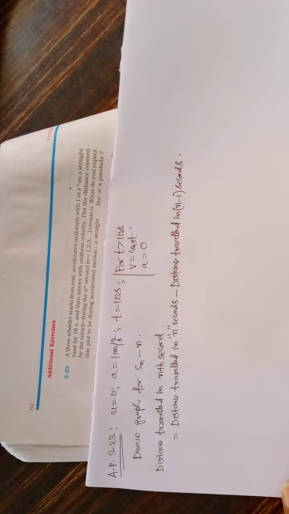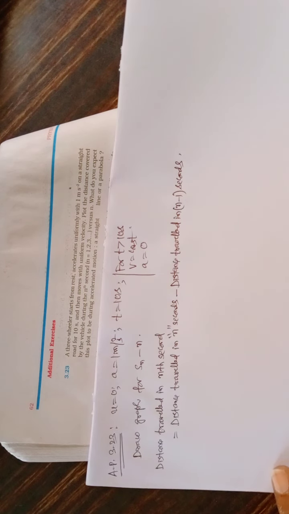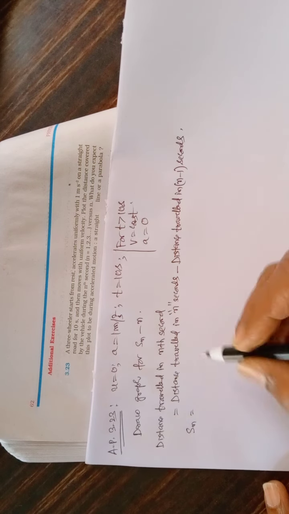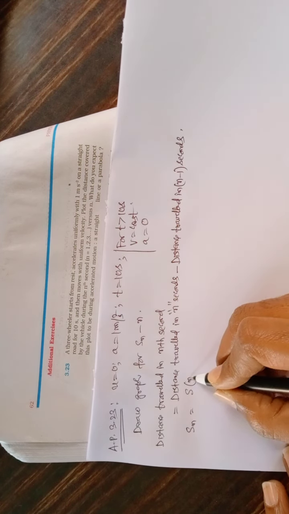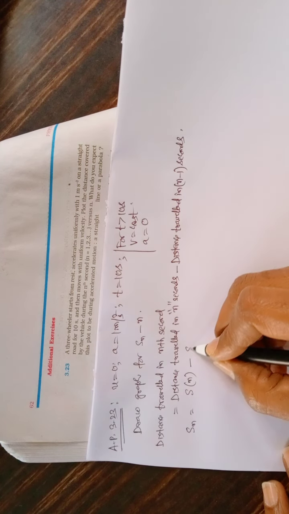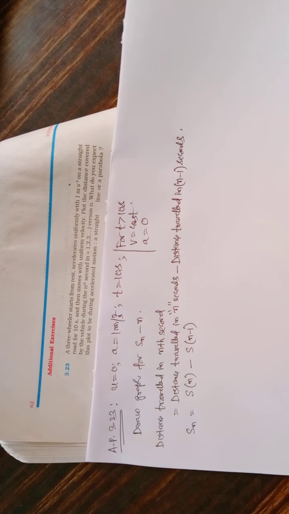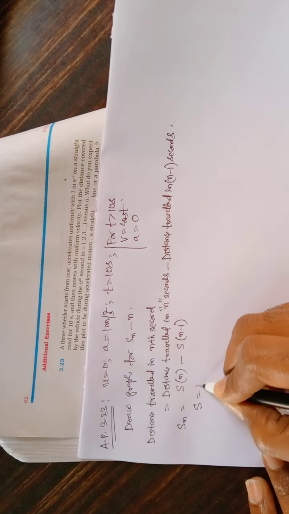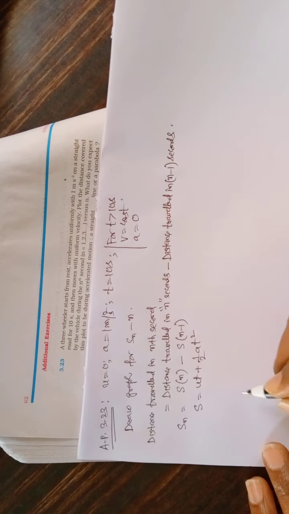Okay. So distance traveled in nth second is represented by Sn. And distance traveled in n seconds, let us show this by S of n, and distance traveled in n minus 1 seconds, let us show this as S of n minus 1. So the general expression for distance traveled is ut plus half at square.